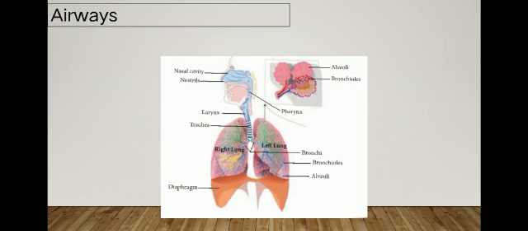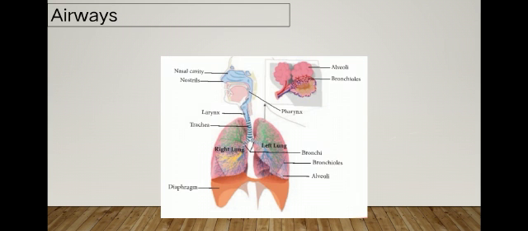The airway includes the nasal cavity. See this picture, you can easily understand what is present in the airway. Through this airway the air enters the lungs. Nasal cavity, pharynx, larynx, trachea, bronchi and lungs. Okay, these are the airway. The air travels through these parts to the lungs.